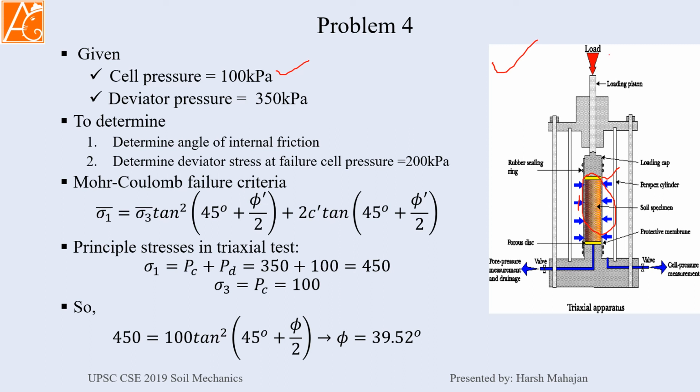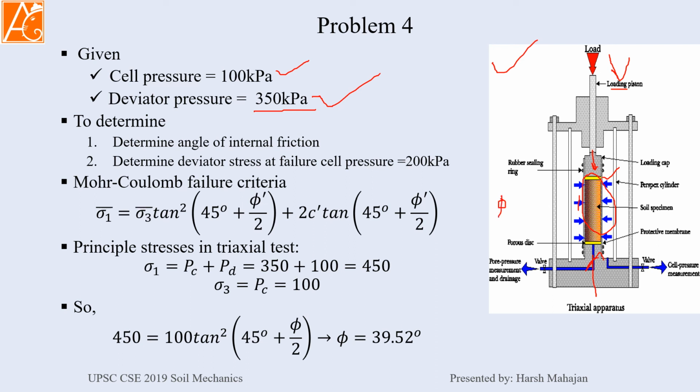Now load is applied through the loading piston here. This is known as deviator stress, and the deviator stress at the failure of the soil sample is 350 kilopascal. Now we have to find phi.